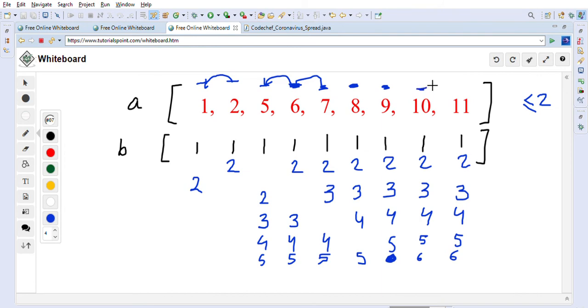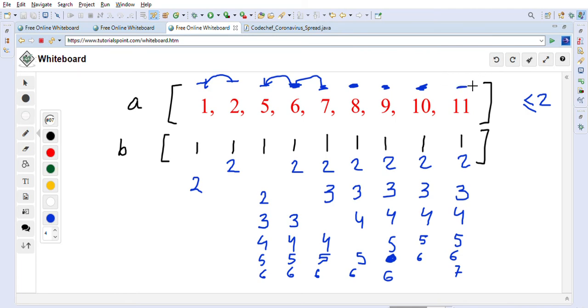Now we are at position 10, so we will again increment all the left values, so it will become 6, 6, 6, 6 here, 6 here, and this one will remain 6, and this will become 7, correct? Now we are at position 11, so we will try to check on left side.